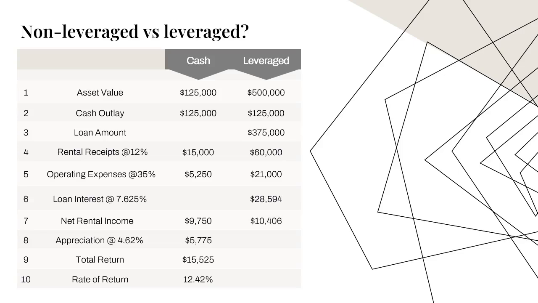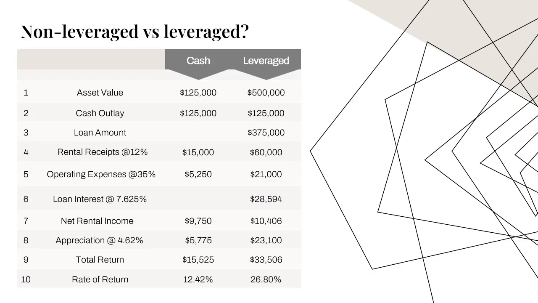Using the same rate of appreciation in value as we used for the cash purchase, the appreciation in the value of our asset at the end of the year would be $23,100. Our total return on this leverage transaction, which includes both the net rental income and the appreciation in value, is $33,506. The rate of return on our leveraged investment is 26.8% for the year.